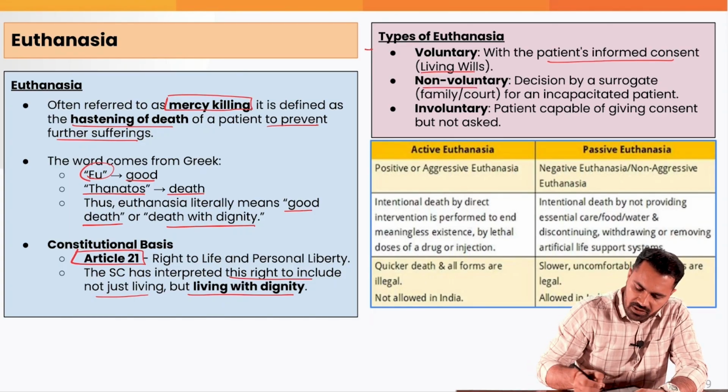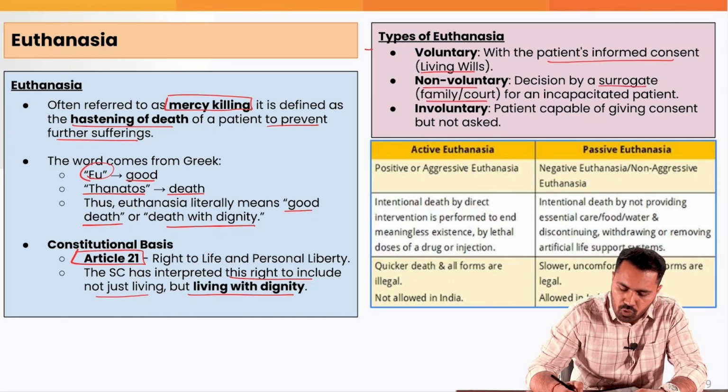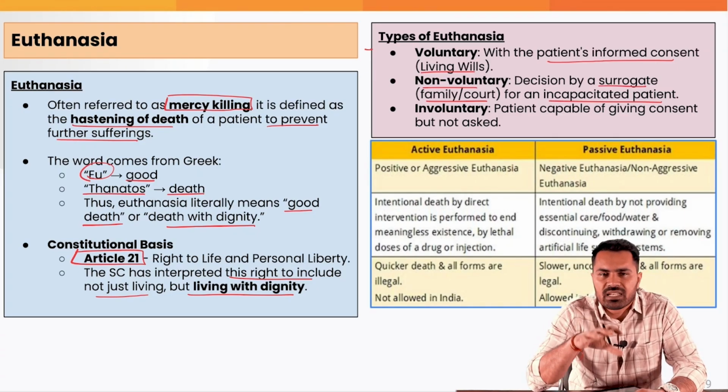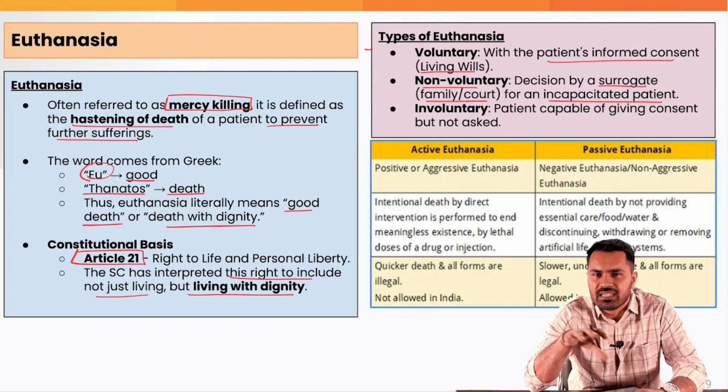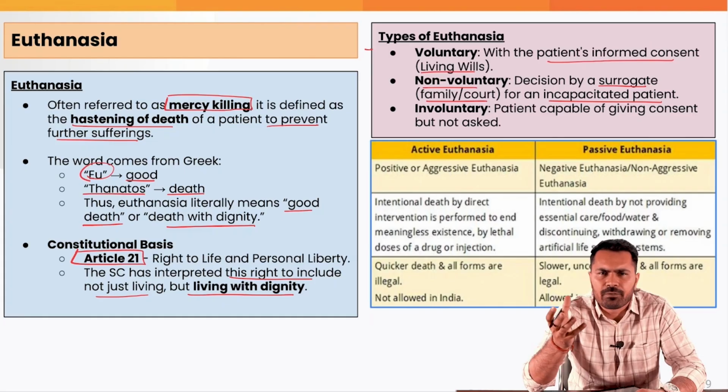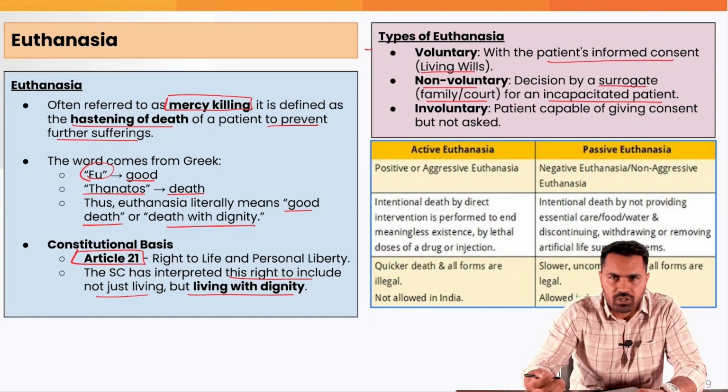Second is non-voluntary, where the decision is taken by a surrogate, the family, or the court for an incapacitated person. Now the person has not made any will, and has gone into an incapacitated state. Now somebody else can take the decision on his behalf. They can be a family member, the court, or maybe doctors.